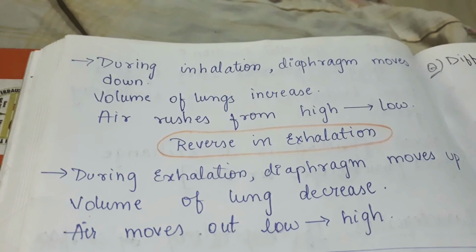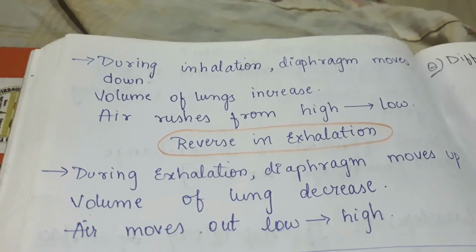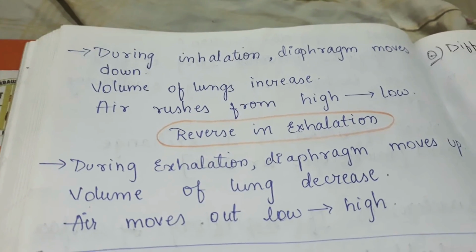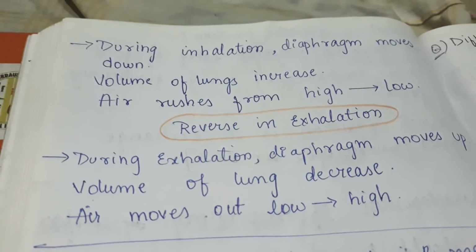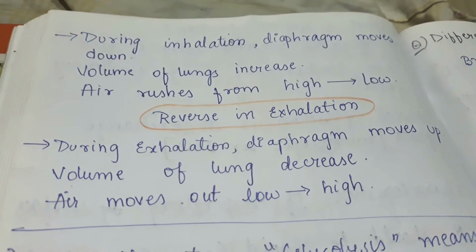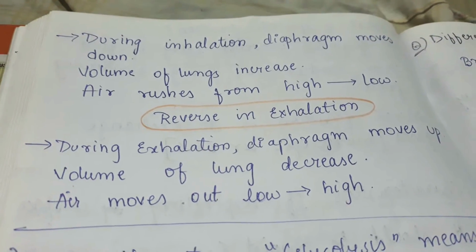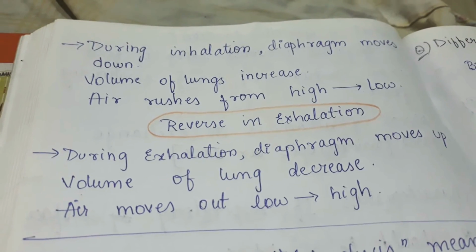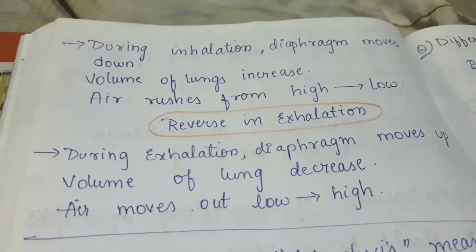Now what happens during inhalation and exhalation? During inhalation, the diaphragm moves down, the volume of the lungs increases, and air rushes from high to low pressure. Coming to the reverse, during exhalation the diaphragm moves up, the volume of the lungs decreases, and air moves from low to high. If you remember inhalation, you just have to write the opposite for exhalation.